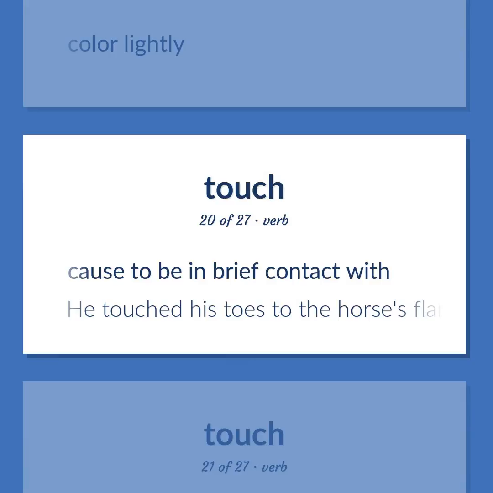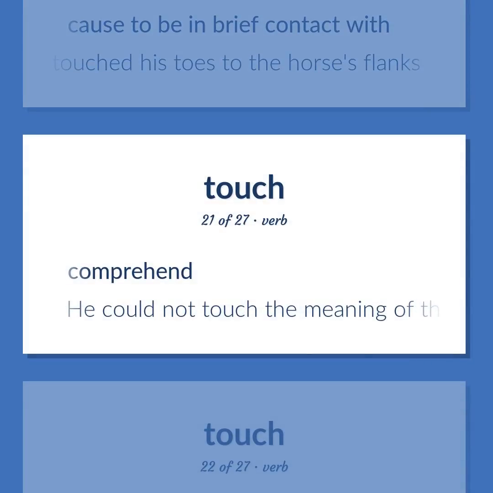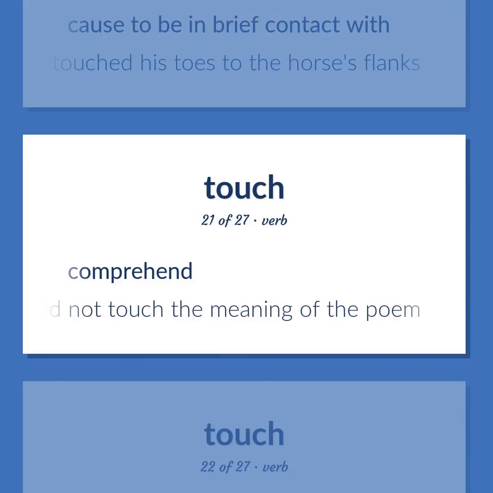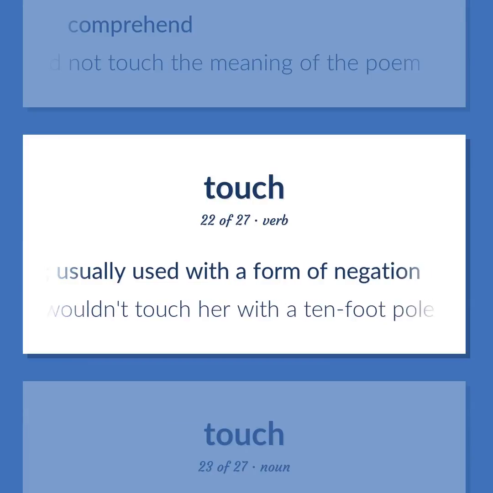Cause to be in brief contact with. He touched his toes to the horse's flanks. Comprehend. He could not touch the meaning of the poem. Deal with. Usually used with a form of negation. I wouldn't touch her with a 10-foot pole.